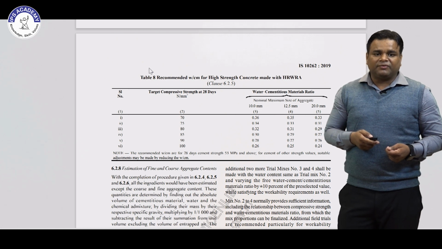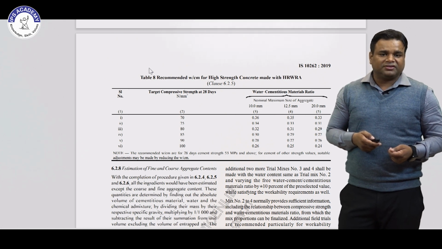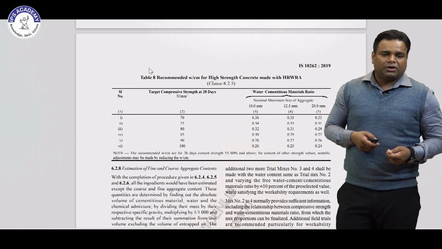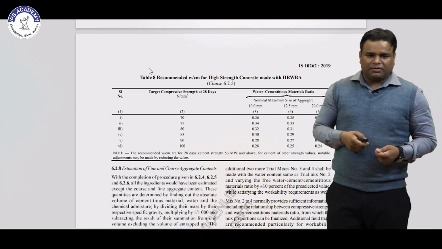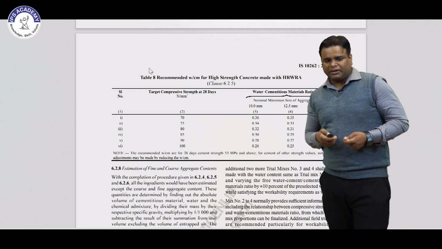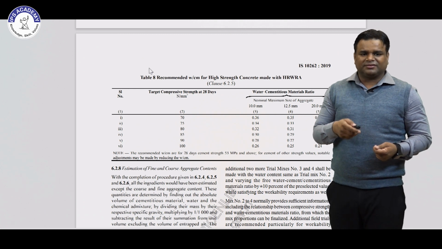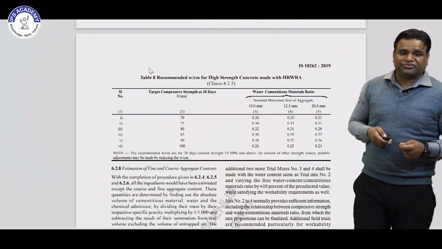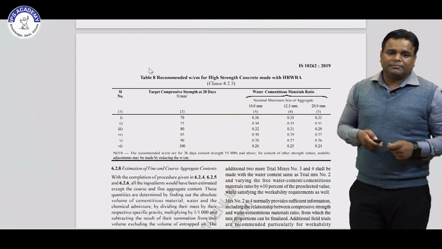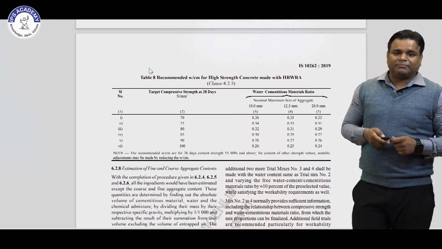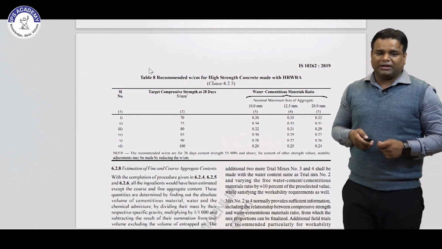And this is the recommended water cement ratio for high strength concrete with high range water reducing admixtures. These are for some compressive strengths, just like 70 compressive strength. These are the nominal maximum sizes of aggregate: 10 mm, 12.5 and 20 mm.